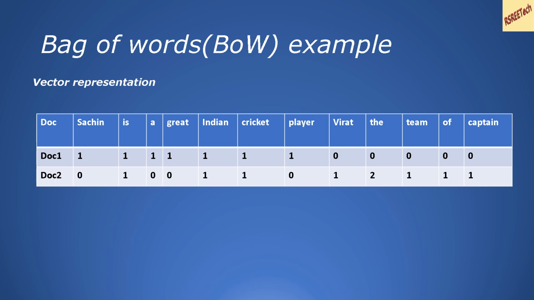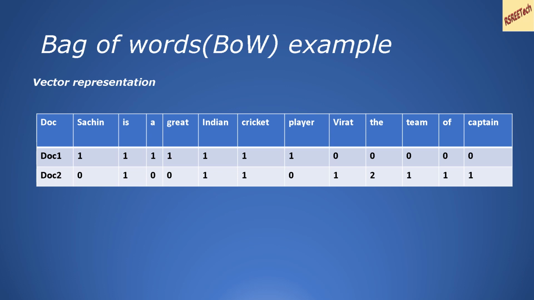If you look at the first document, Sachin is a great Indian cricket player, these are the words in the first document, and each of them appears only once. So you have one against these words. Similarly, the second sentence has the words Virat is the captain of the Indian cricket team. The word the appears twice and the rest of the words appear once. For the first document, you don't have the words Virat, the, team, of, captain. Hence, you have zeros over here. So now we have a vector representation for each of these documents, which can be used for further processing.